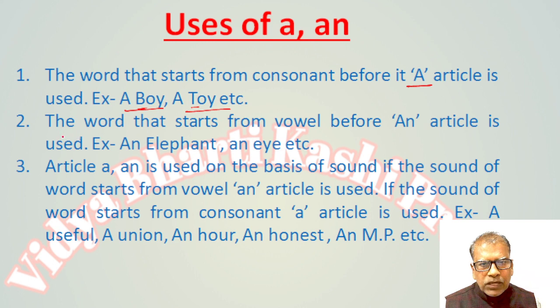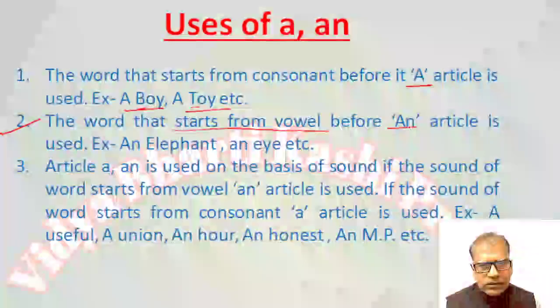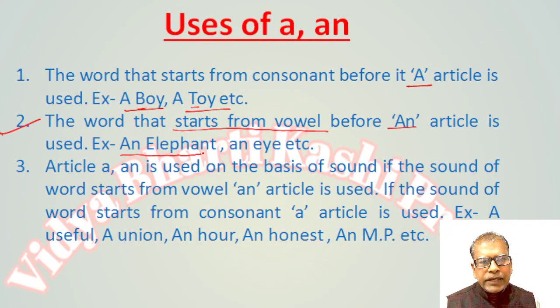Next, before a word that starts with a vowel, the article "an" is used. Example, an elephant. The word elephant starts with the vowel E, so here we use the article "an". Just like it, an ink, an egg. In this word, E is a vowel, so we use "an" before this word.